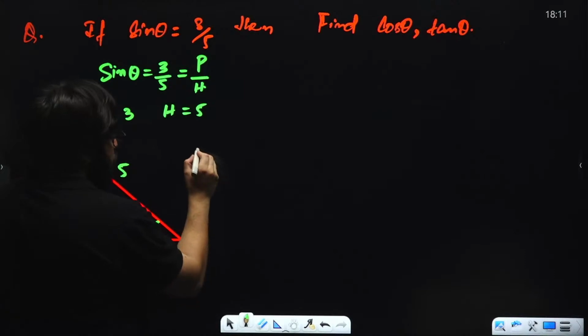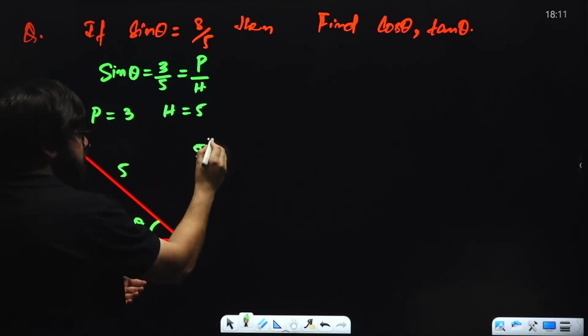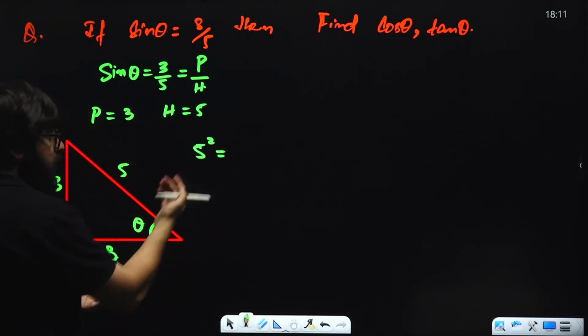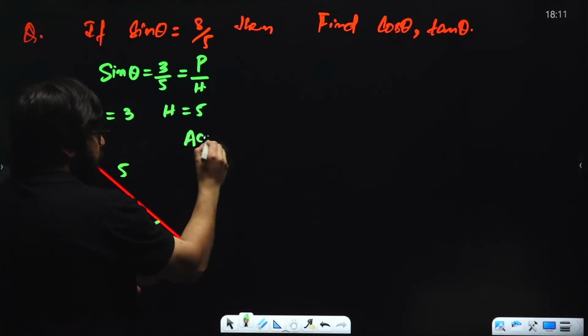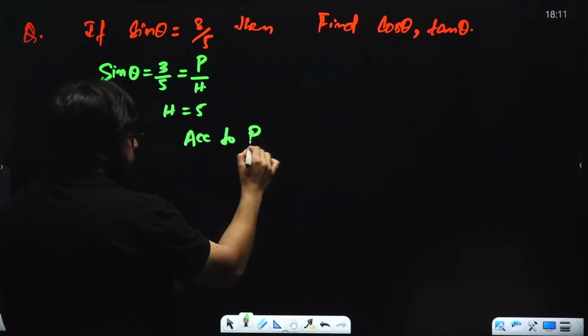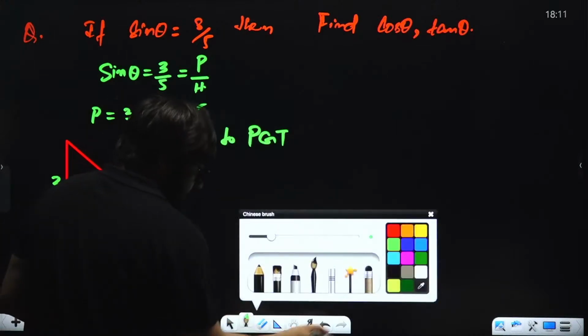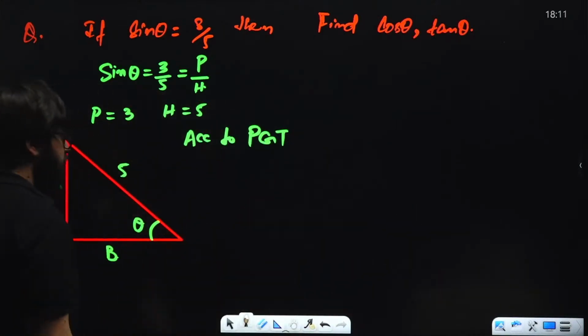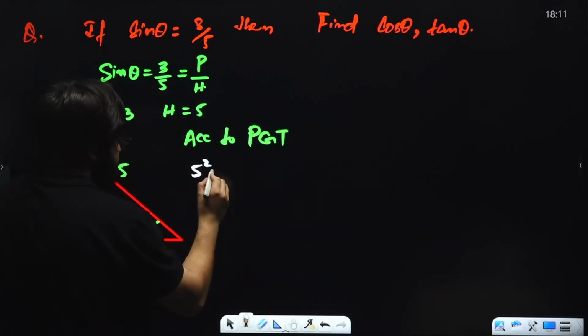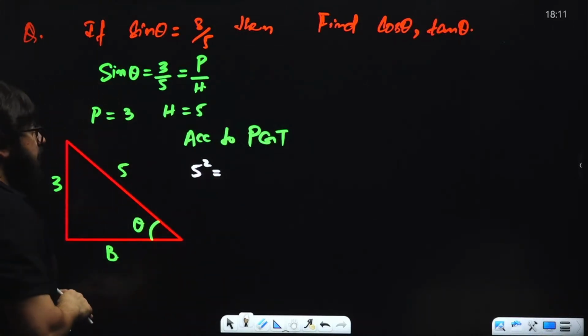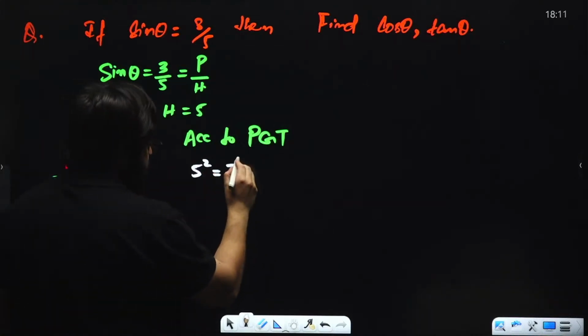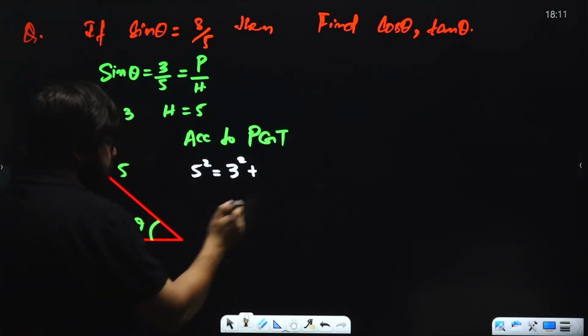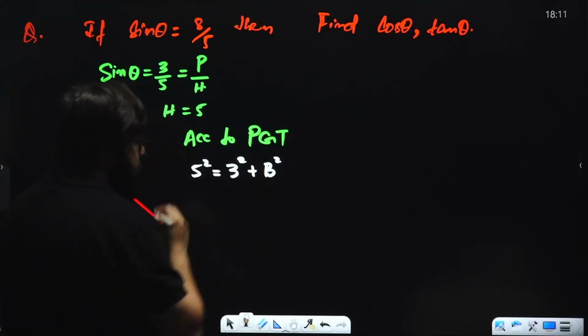So hypotenuse square, that is 5 square, is equal to, according to Pythagoras theorem, perpendicular square, 3 square, plus base square.